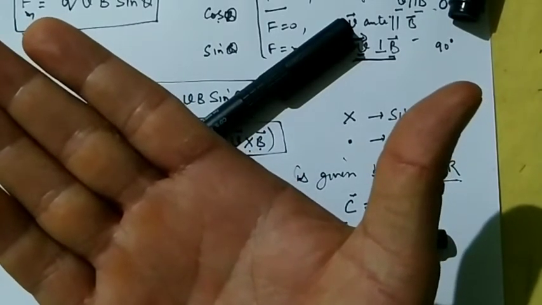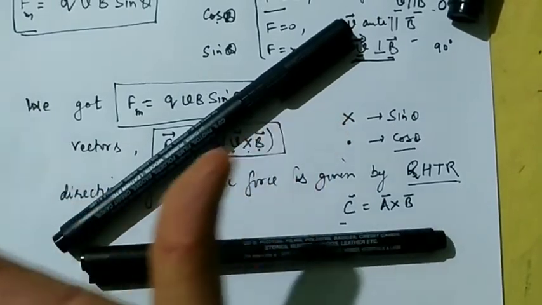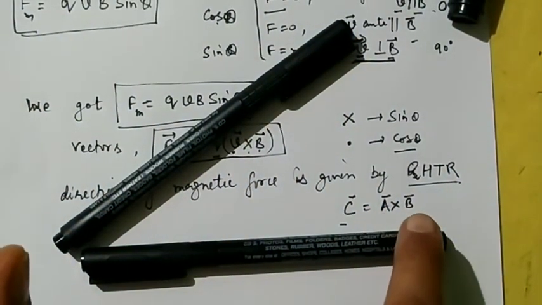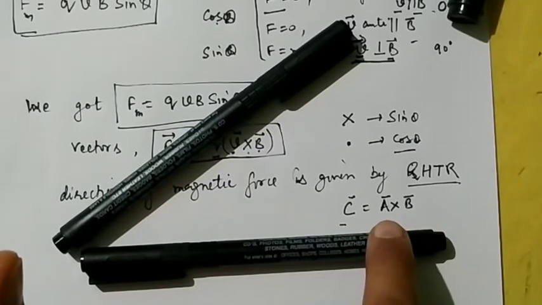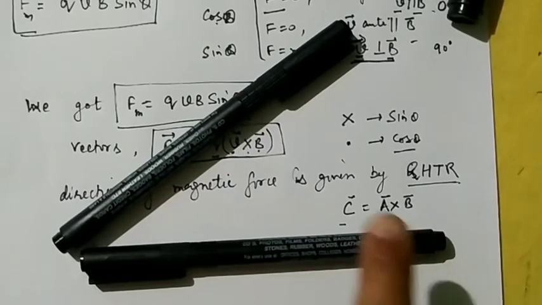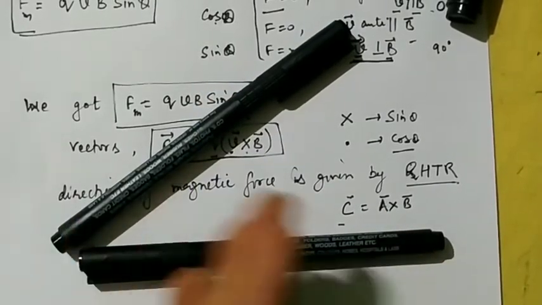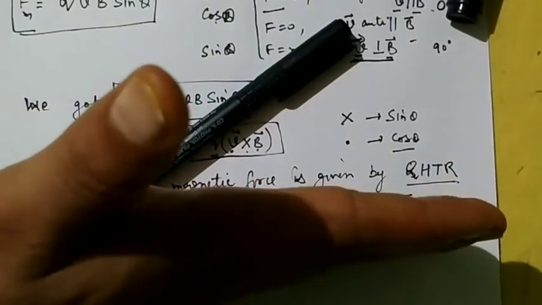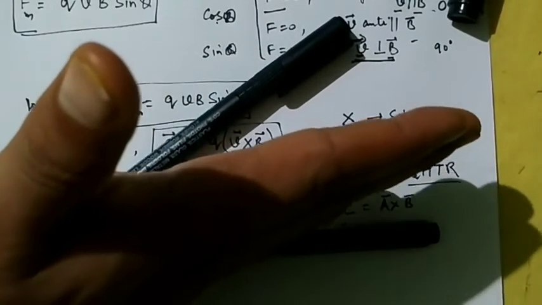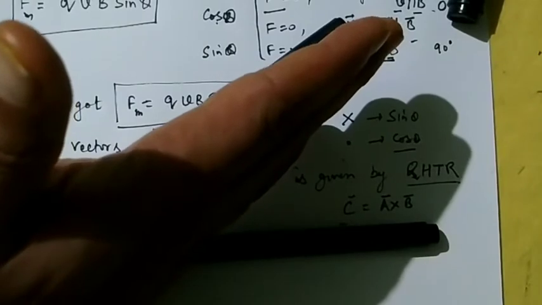Now rotate the fingers from A to B. First is A and second is B. So you will rotate the fingers from A to B. So suppose this is A and this is B. Place the fingers along this direction, that is A, and rotate the fingers towards B with the shorter angle.